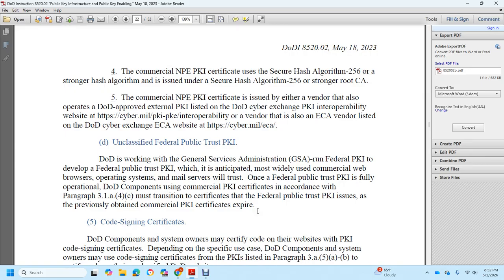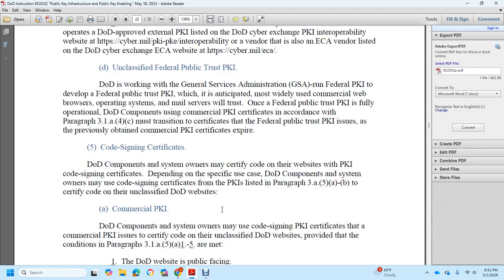External Certificate Authority, Unclassified Federal Public Trust Public Key Infrastructure. DoD is working with the General Services Administration, which runs the Federal Public Key Infrastructure, to develop the Federal Public Trust Public Key Infrastructure. It is anticipated that the most widely used commercial web browsers, operating systems, and mail services will trust the Federal Public Key Infrastructure. Once fully operational, DoD components will use the Public Key Infrastructure certificate in accordance with paragraph 3.1.a.4.c, with the most transition certificates the Federal Public Trust Public Key Infrastructure issues, as previously obtained, when the commercial public key infrastructure certificate expires.